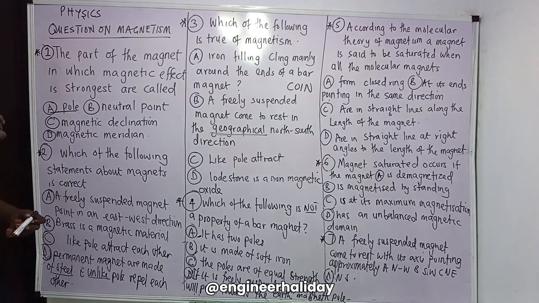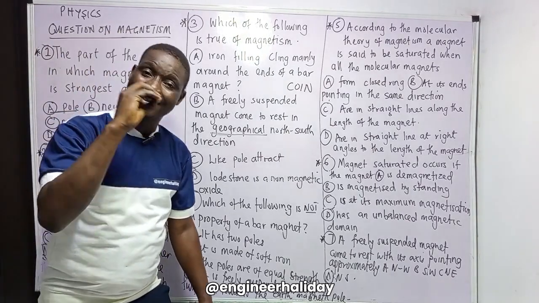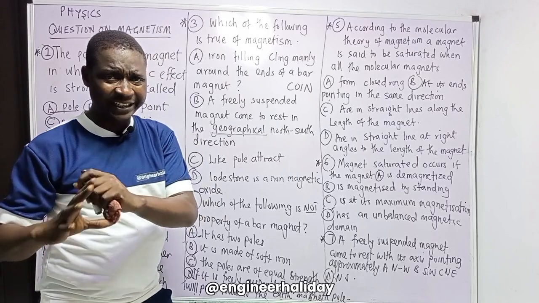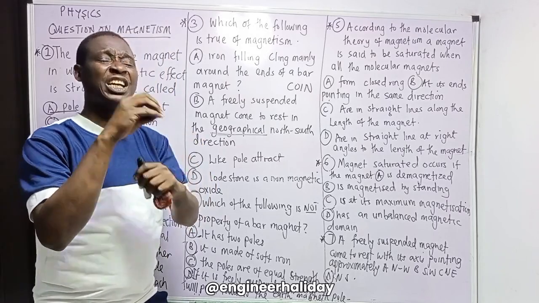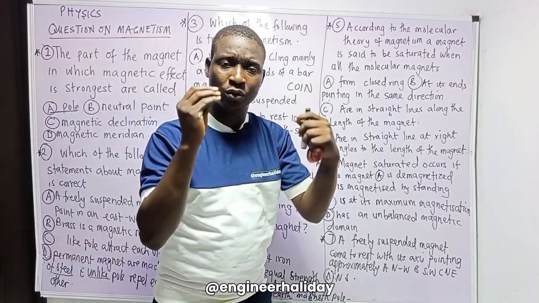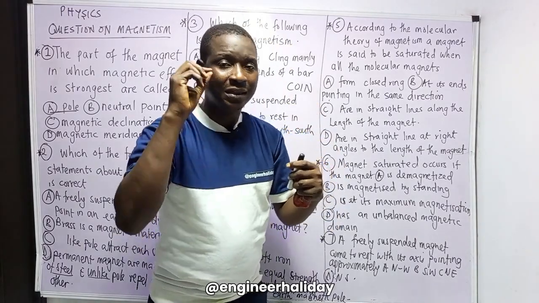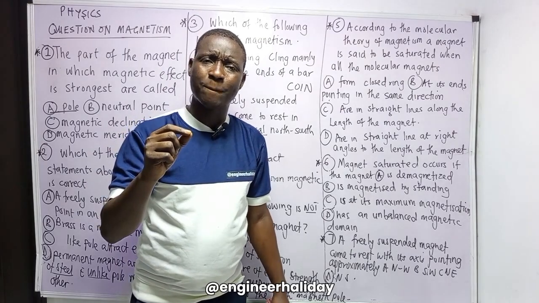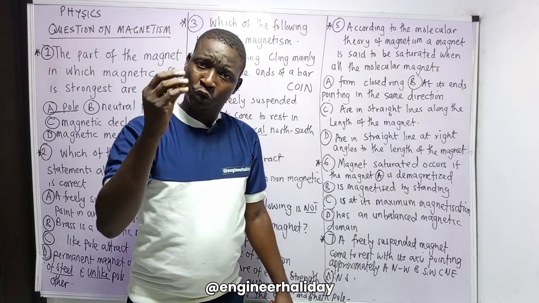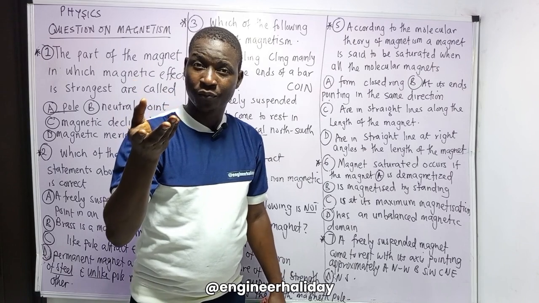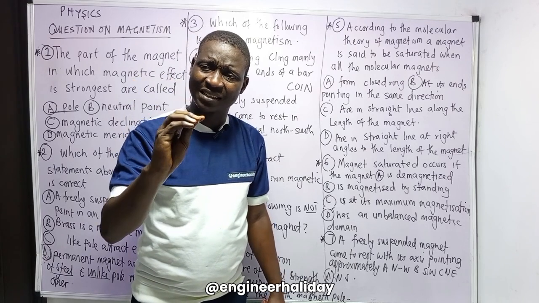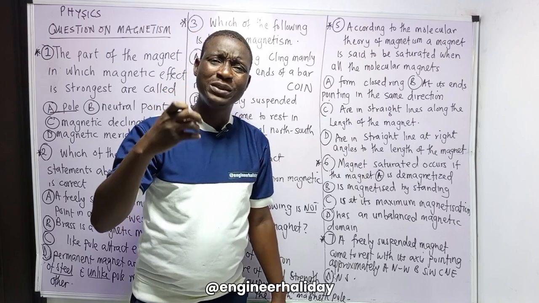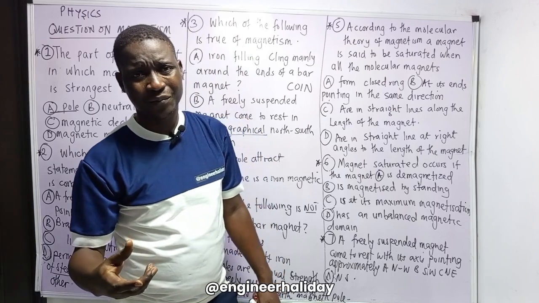Yes, correct. Don't forget, there are two types of magnet: the natural and the artificial. The natural ones occur naturally in nature, but artificial ones can be achieved by doping, either with iron, cobalt, or nickel. A temporary artificial magnet is one like iron, which is easily magnetized, easily demagnetized, and doesn't retain magnetism for a long period of time.